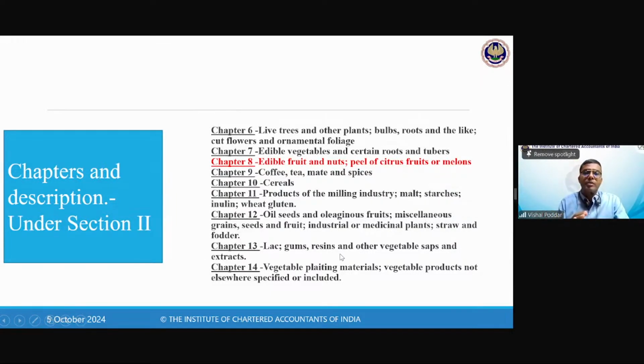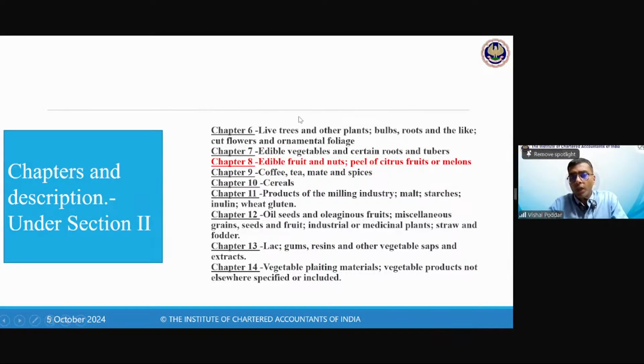If you see, all of these are plant-based products. None of them are animal-based products, because we are making sections. Section 1 is more of animal-based products. Section 2 is more of plant-based products. This is how sections are made. If you see the list of section 1, you will find all animal-based products, but all are raw. Similarly, in section 2, you'll find all plant-based products, all raw. As you proceed, you'll start finding some processing of these items, like raw milk is in section 1, but processed milk, curd, or milk powder will be in further sections. As the processing increases, the section and the chapter progress.